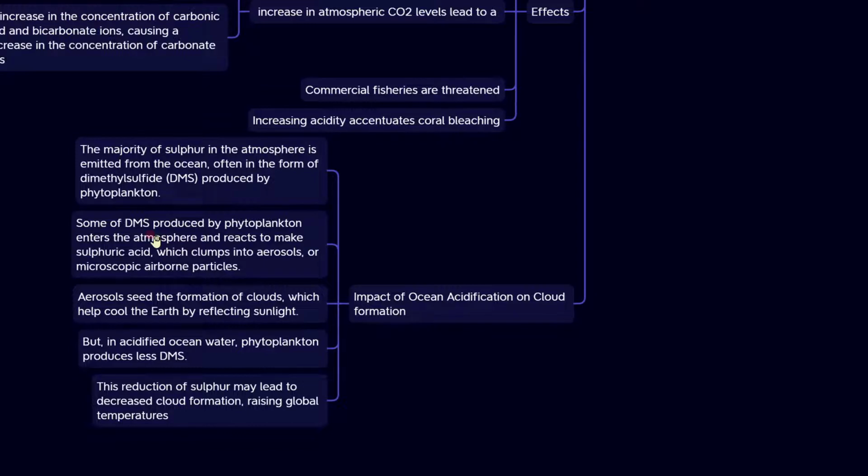basically majority of the sulfur is emitted from the ocean in the form of dimethyl sulfide.